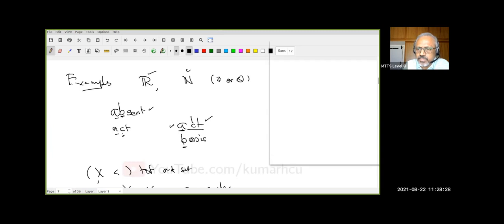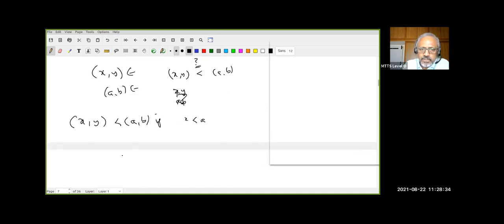I only worried about the first letter. Do you understand? That's why I chose this word. So if X is less than A, then the ordered pair (X, Y) is less than the ordered pair (A, B). Or if X is equal to A, then I want Y to be less than B. Do you understand this? How many of you understand?